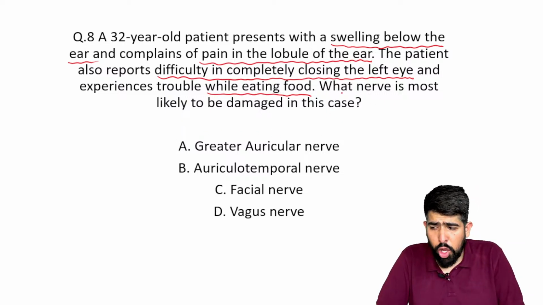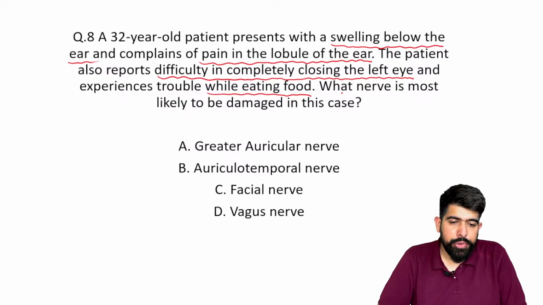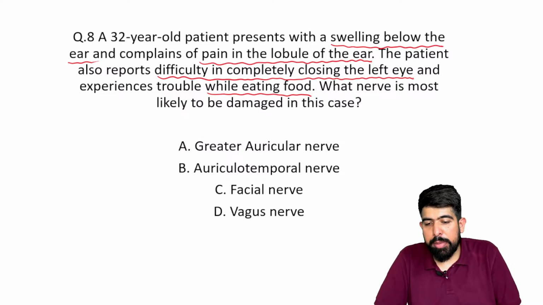The options given are: A, greater auricular nerve; B, auriculotemporal nerve; C, facial nerve; and D, vagus nerve.